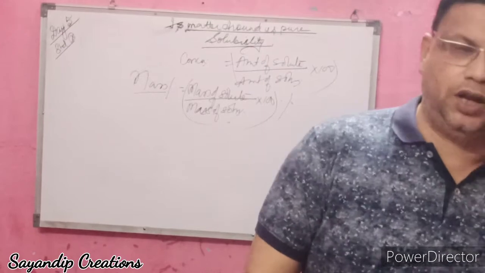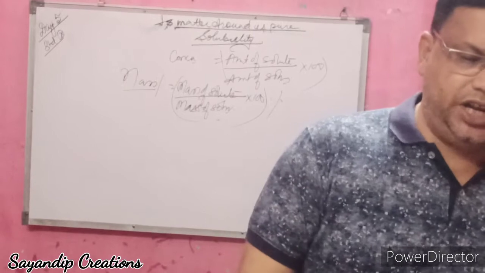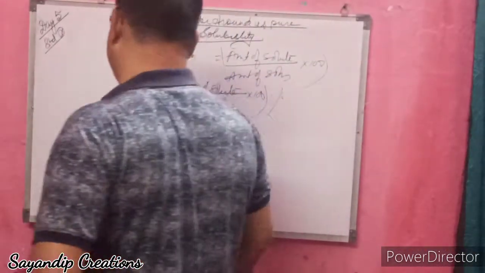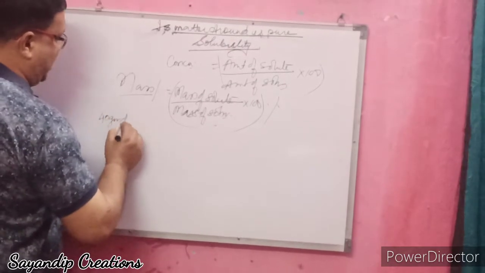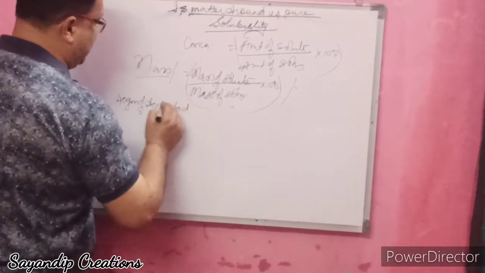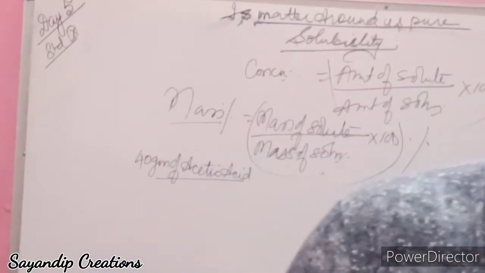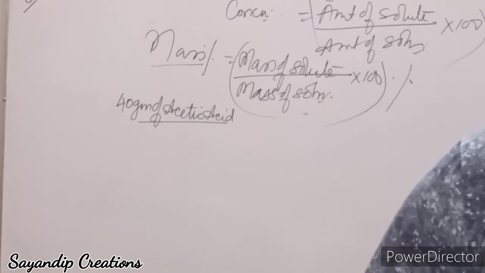Now today I am going to discuss one or two numericals. Suppose a solution contains 40 grams of acetic acid in a 500 ml aqueous solution. Find the concentration in 500 grams of solution.